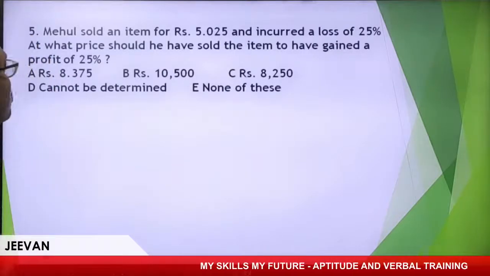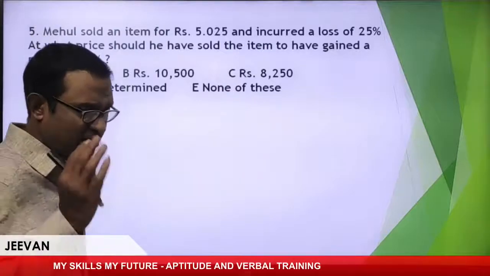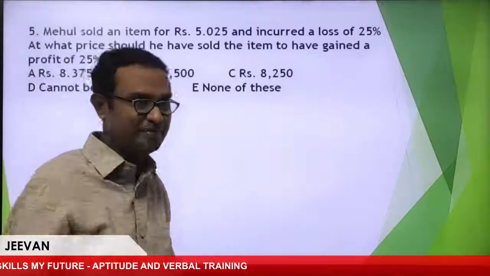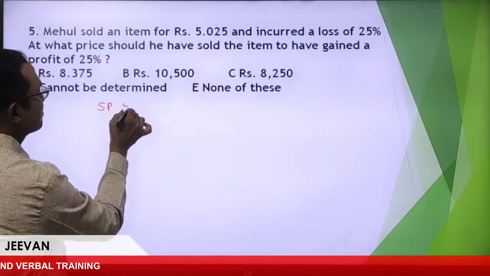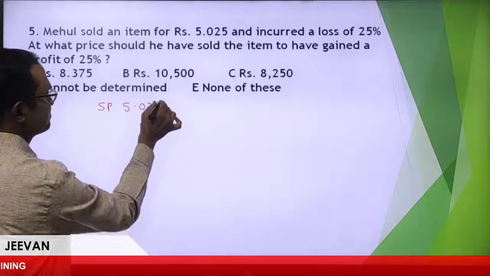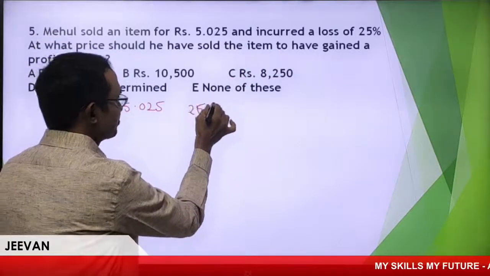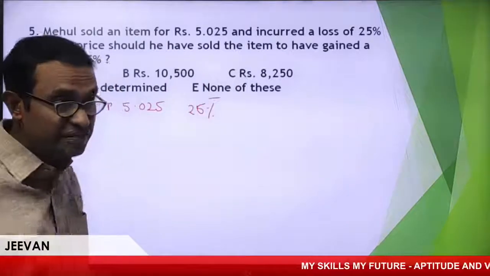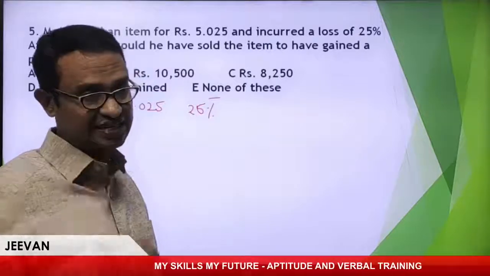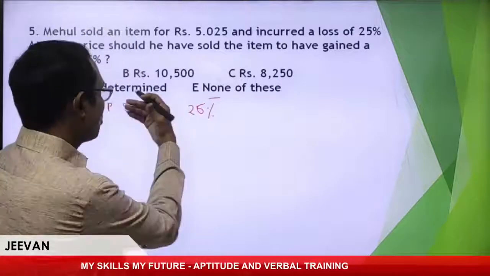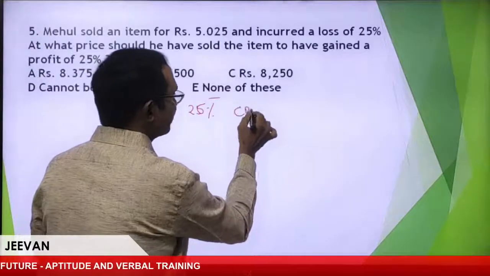Mehul sold an item for 5.025 rupees. Don't worry about the decimal points. Whatever it may be, let me write: SP is given, 5.025. And he incurred a loss of 25%. Immediately, everyone must think about what his cost price is. So whenever he sold it for this to get a 25% loss, what is the cost price? So CP is equal to,